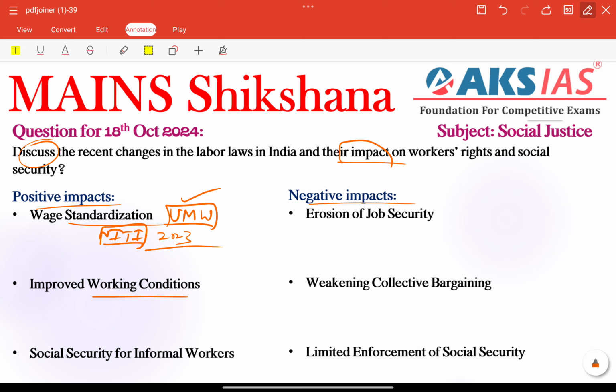Next, improved working conditions, because the Occupational Safety Code 2020 promotes safer work environments, especially for unorganized sector workers, right? That is very important. For example, we can connect the National Safety Council report 2023. Here it is also noted a 15% decline in workplace accidents post reforms in industries with stricter safety compliance, right? This is the positive factor.